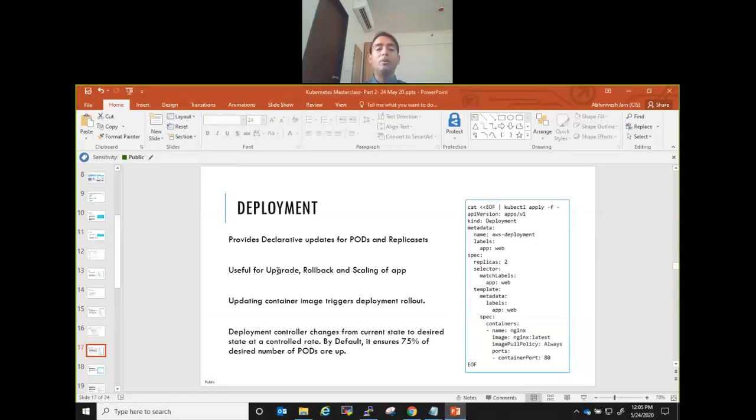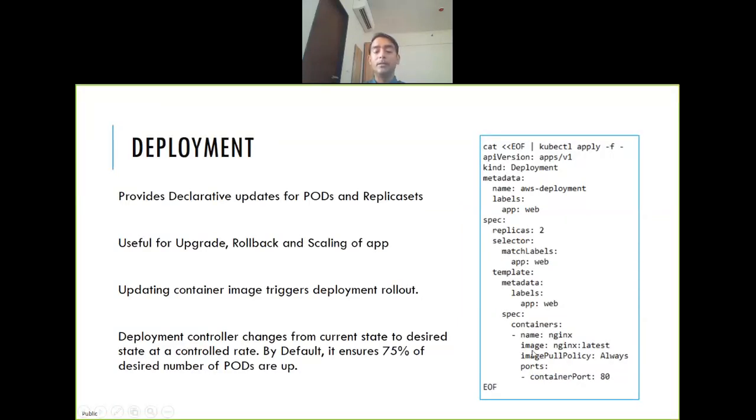Now, deployment also allows you to upgrade. How do you upgrade? Very simple. If you see this command, all you need to do is in the image section, you have nginx:latest. Whatever image you're running, you will have some version to it. Let's say your application is app:v1. Now you got v2 in your repository, so you will say app:v2. That's it, done. When you say app:v2, the deployment controller will look for that kind of change and it will immediately start applying that v2 version.